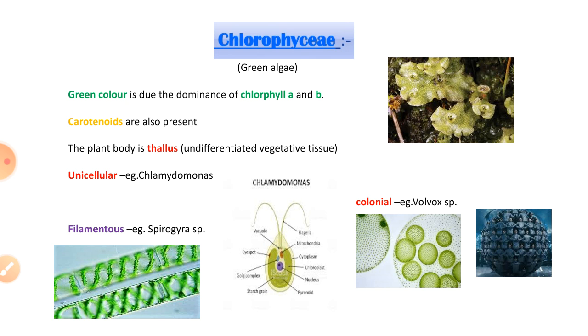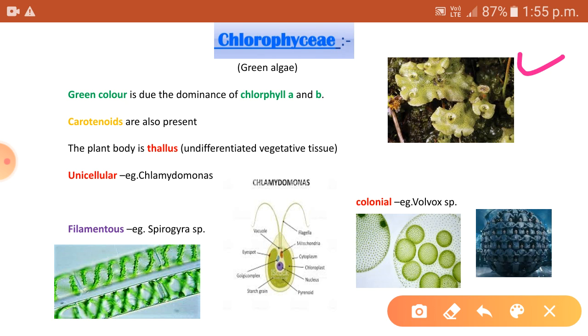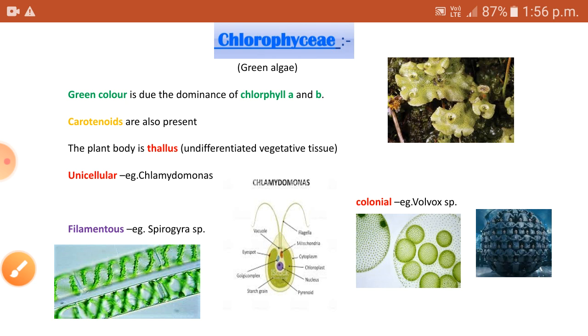The plant body is a thallus. You can see here the image, a thallus-shaped structure, which means undifferentiated vegetative tissue. As you have noted, the plant body of the members of Chlorophyceae is not differentiated into stem, leaves or roots. For example, you might have observed Riccia in your surroundings. The thallus may be unicellular, for example, Chlamydomonas,